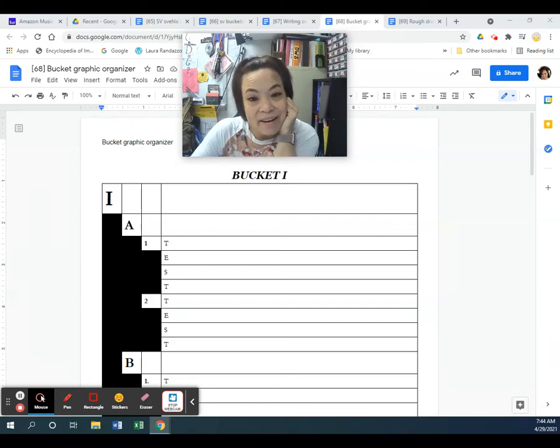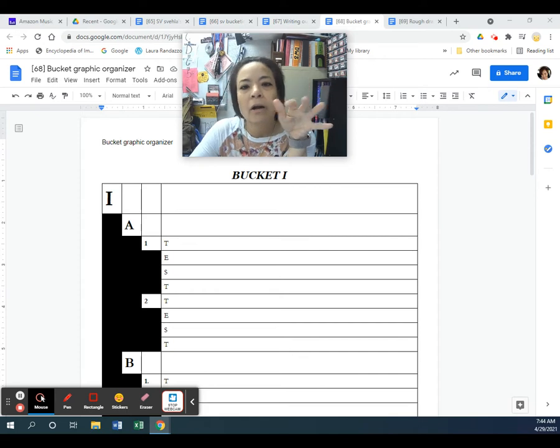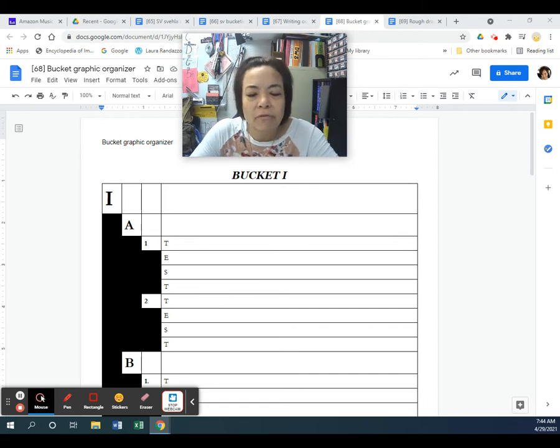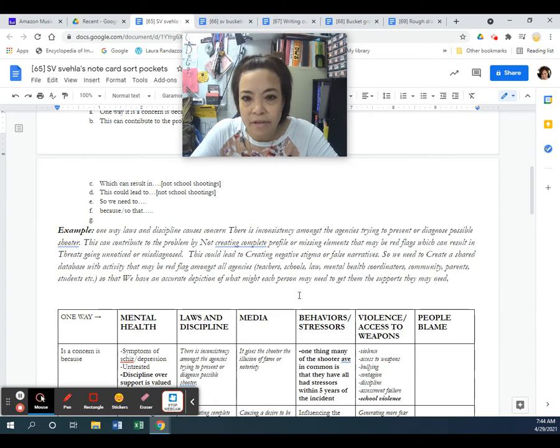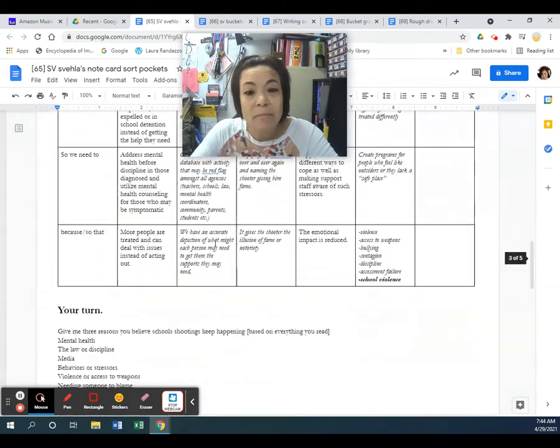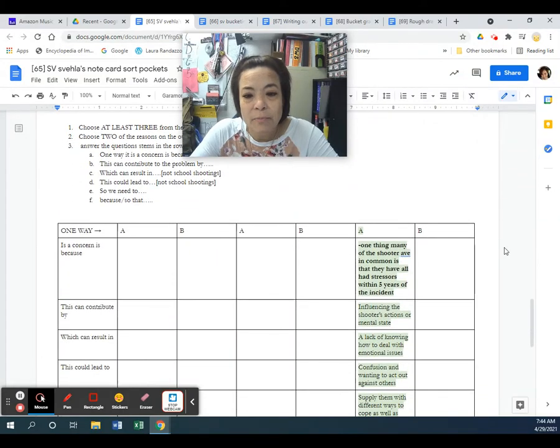Good morning. Okay, so we're going to start learning how to actually put our research into an essay. If you remember, we started off the other day with these. You wrote down all of these, which should be filled in, and this part is the most important part. This part is what should be filled in. So you already saw a video about how to put all of your folders and your pockets inside.